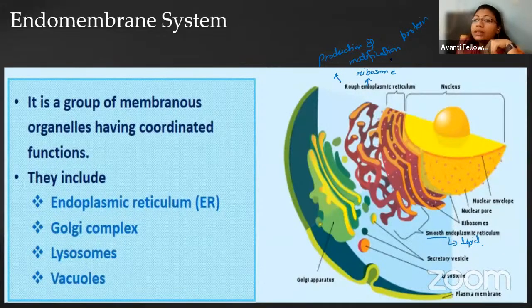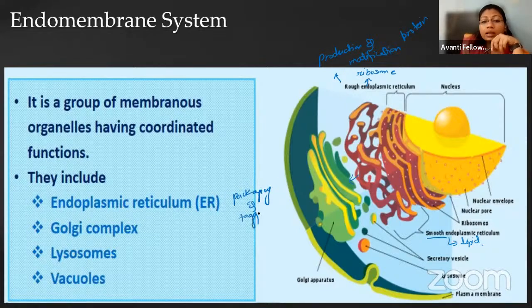As the lipid and protein both are involved in the formation of the cell wall or cell membrane, these both went to the Golgi bodies. After the endoplasmic reticulum, they went to the Golgi body for packaging and tagging. Packaging and tagging is required because without tagging, we cannot deliver these proteins and the lipids to their specific sites. Then we are having the lysosome. These lysosomes, we can say, are the secretory vessels produced by the Golgi apparatus.